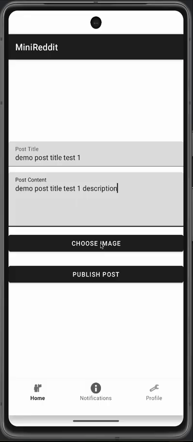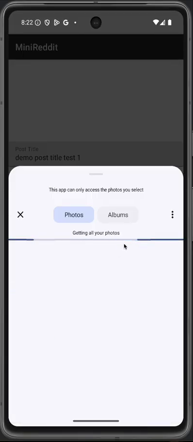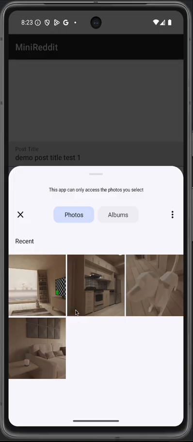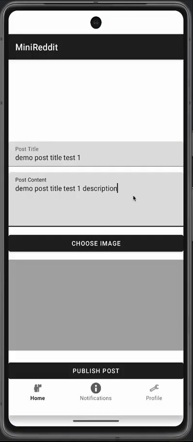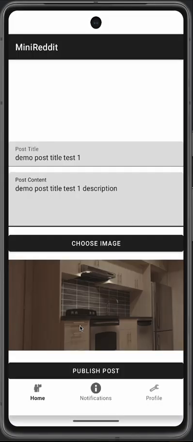And the create post screen allows title, description, an image upload via Firebase storage. I used Glide to load and crop images in a memory efficient way. So I'll just click on choose image and randomly select an image. The image will get displayed like as shown here when the user clicks on submit post.